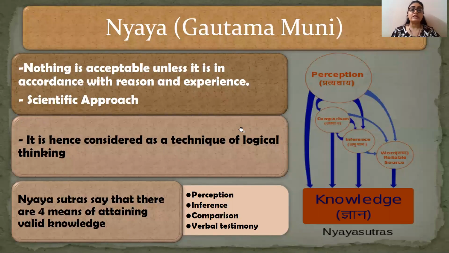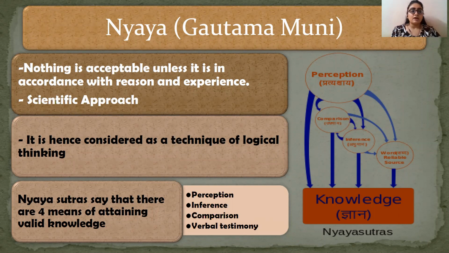Next one is your Nyaya. And the main proponent of this school of philosophy called Nyaya is Gautam Muni. Now, according to the Nyaya school of philosophy, nothing is acceptable unless it is in accordance with reason and experience.